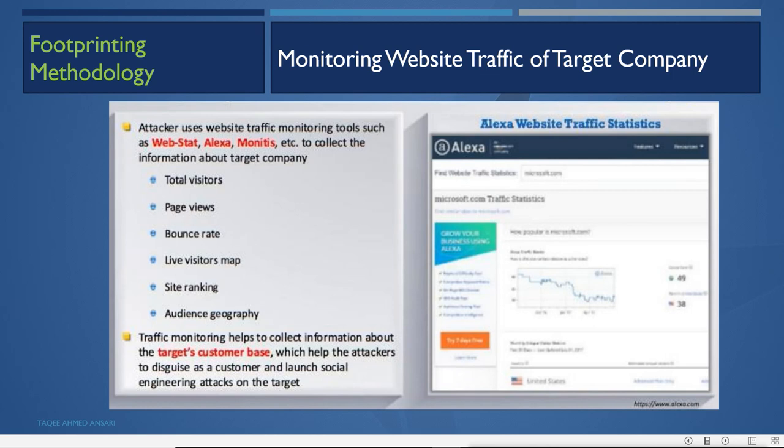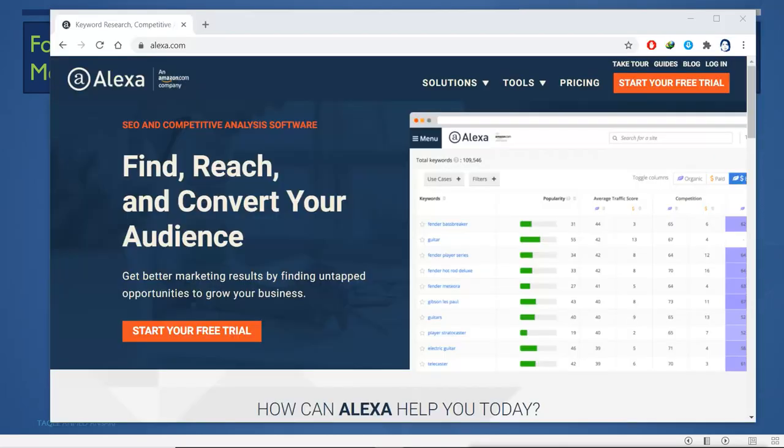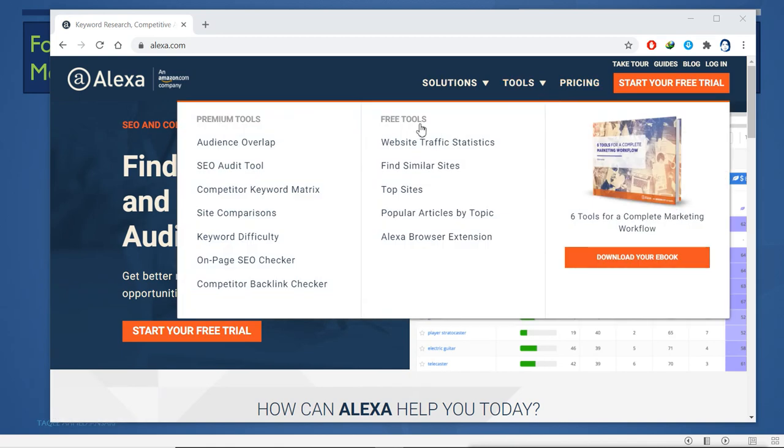There are different tools to do this. You have WebStat, you have the Alexa site where you can go and check the information about the target company. For example, we'll go to the Alexa site. Now this is the Alexa site. We can go here and you can go to tools. These are free tools available, and these are premium tools which you can use. Premium tools will give you more features, and they do not come free, so you have to purchase them.